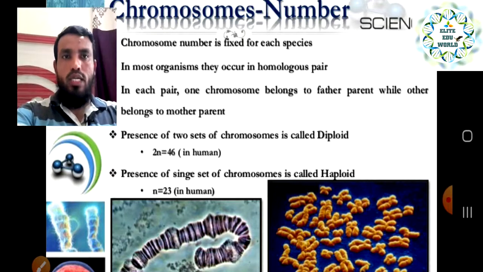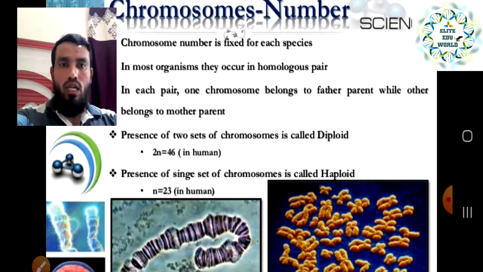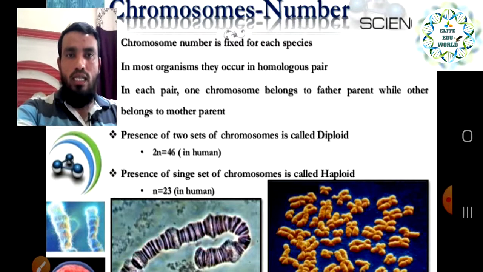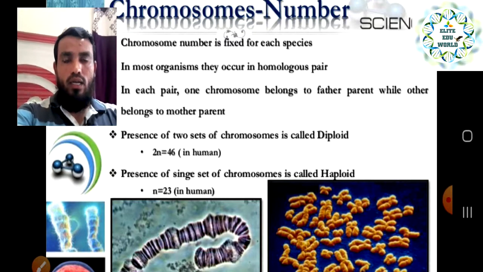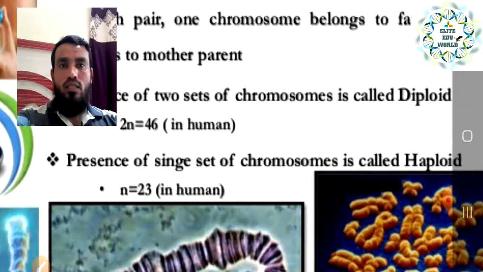Okay, that is called the diploid. And when we are talking about the presence of a single set of the chromosome, it is called the haploid, that is called N. So, that is 23 pairs.